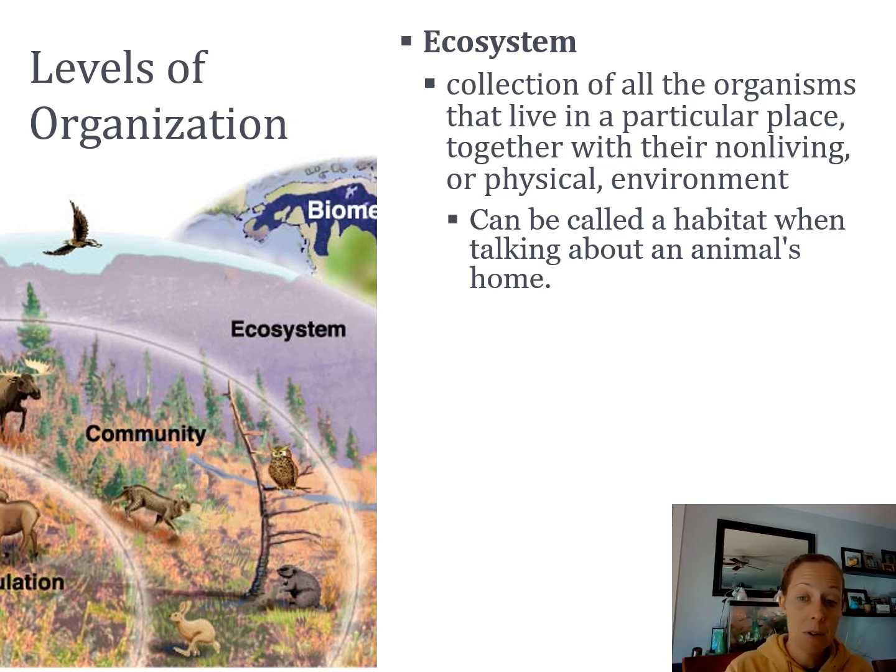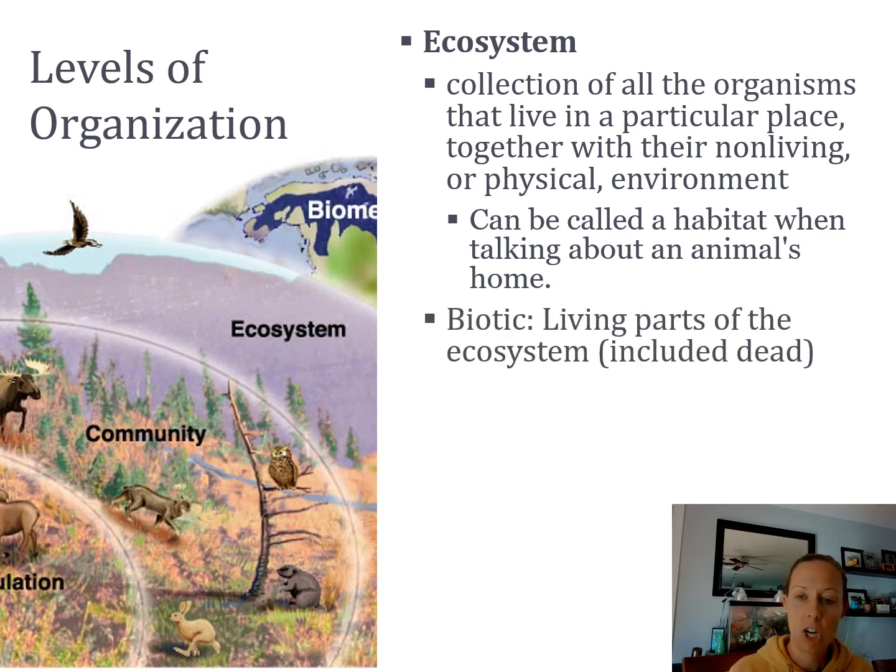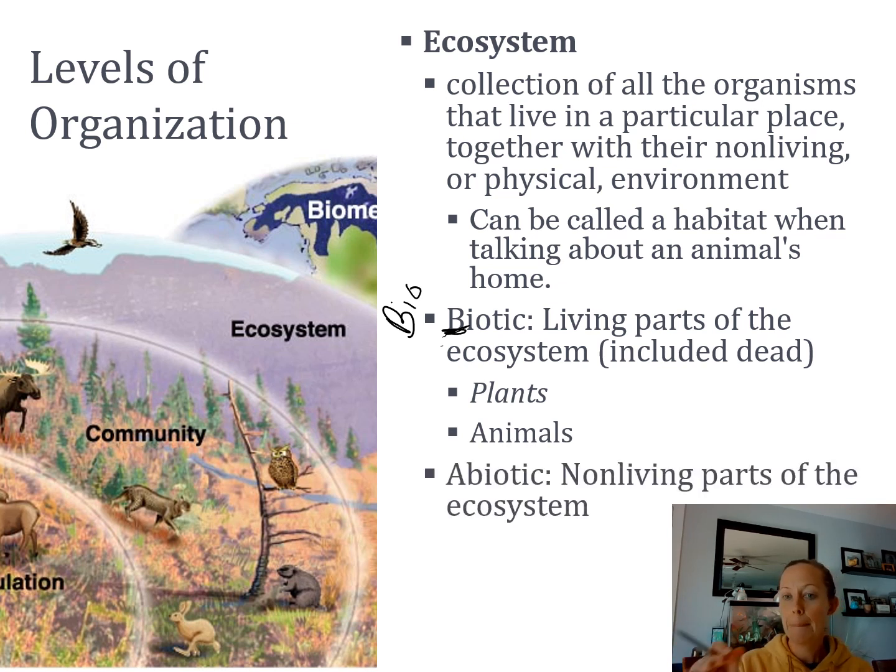And when we talk about ecosystem, we're talking about those living and non-living things. There are some fancy science words that we use for that. We say biotic, think of the B in biotic, and think of bio. Okay, so this would be all of the living parts of the ecosystem, including dead things. All right, so that would be plants, animals, things like animal bones, dead logs, okay?